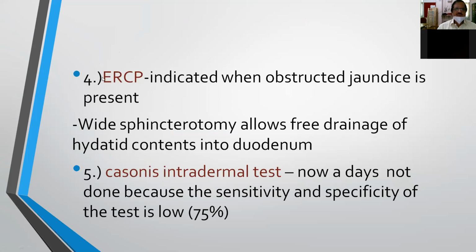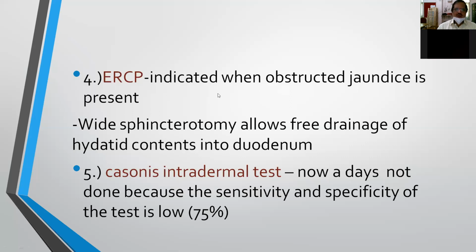Next is ERCP. This is very rarely indicated in hydatid disease, particularly when a patient with hydatid disease presents with obstructive jaundice. Because the cause of the jaundice is sometimes that the hydatid cyst may be present over the undersurface of the liver, compressing the CBD, so it produces obstructive type of jaundice, and sometimes very rarely it ruptures into the biliary radicals, where there may be parts of the hydatid cyst within the CBD.